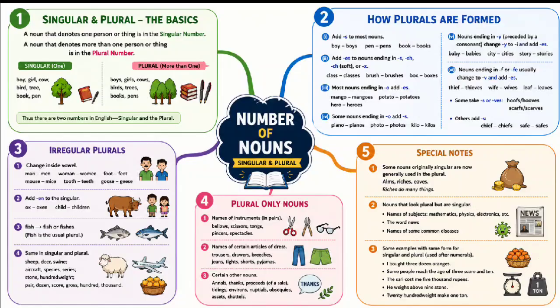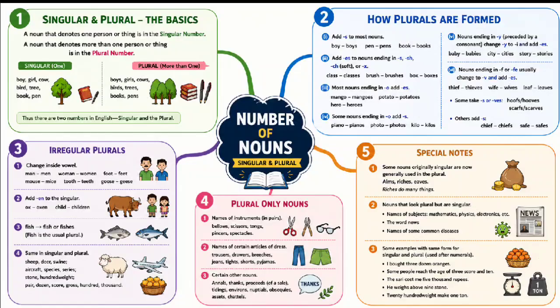The fifth one is nouns ending in y, preceded by a consonant, form their plural by changing y into i and adding es, as baby, babies; lady, ladies; city, cities; army, armies; story, stories; pony, ponies.